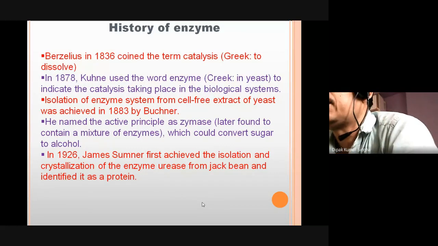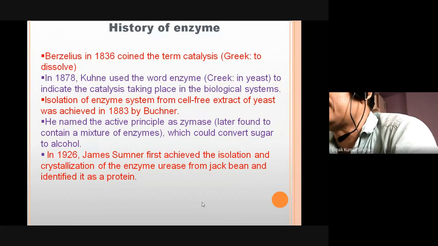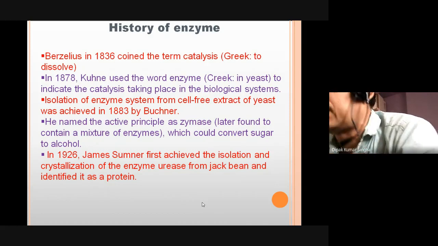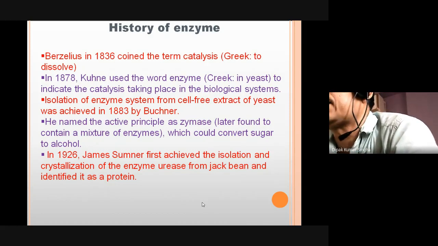In 1878, Kuhne used the word enzyme, a Greek word that means yeast. This is very important, you should remember it. Enzyme means yeast, and this name was coined by Kuhne in 1878. He used the Greek word to indicate that catalysis takes place in biological systems.